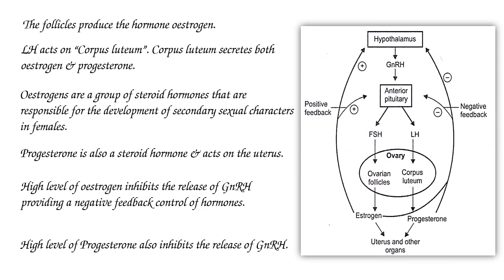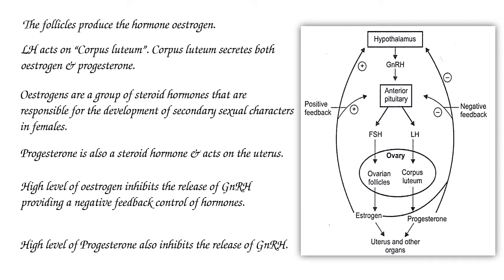The follicles produce the hormone estrogen. Luteinizing hormone acts on the corpus luteum, and the corpus luteum secretes both estrogen and progesterone.